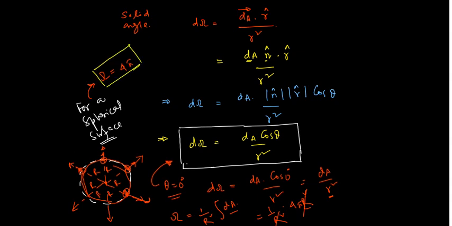So for a spherical surface, what is the value of solid angle? That is equal to 4 pi. Please don't forget it. Okay now? Fine. And one more point also we will remember over here only. That is also a very important point.